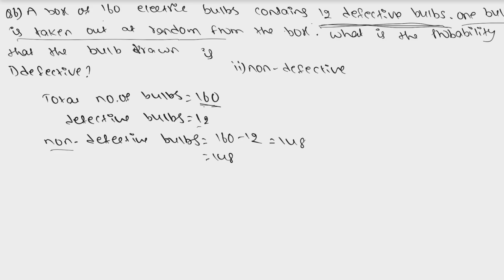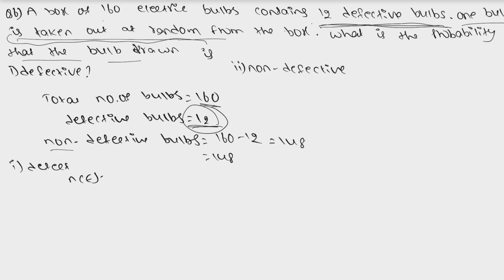And the question is, one bulb is taken out at random. So out of the total bulbs, one is taken out at random from the box. Here we need to find the probability that the bulb drawn is defective. Defective means it may be any one from the 12. What are the favorable outcomes for the first one, defective?